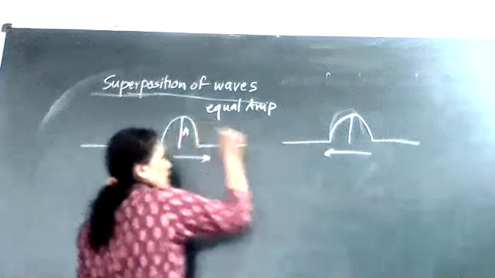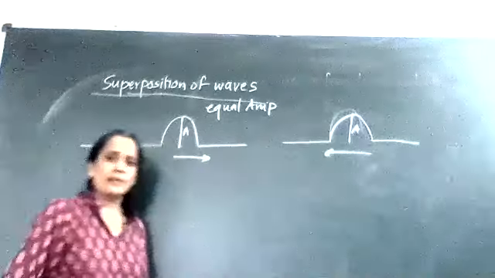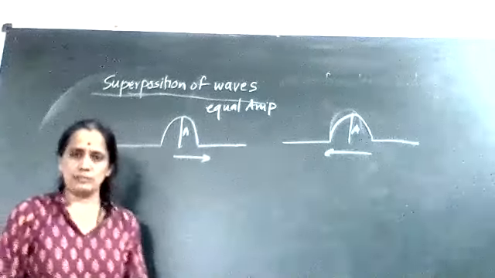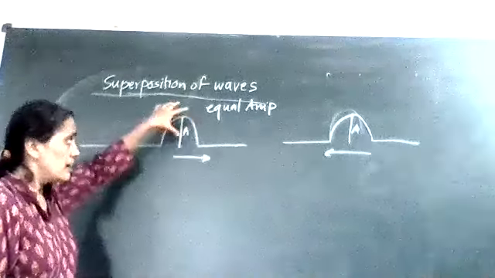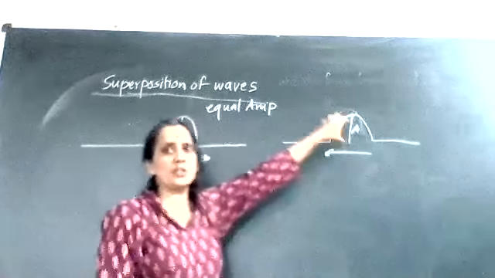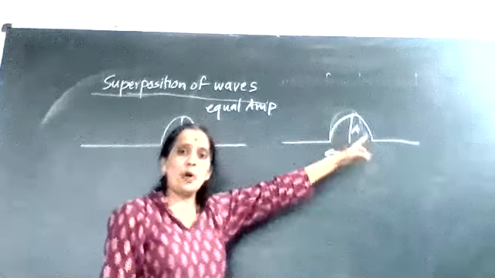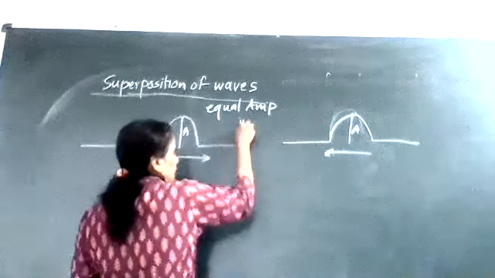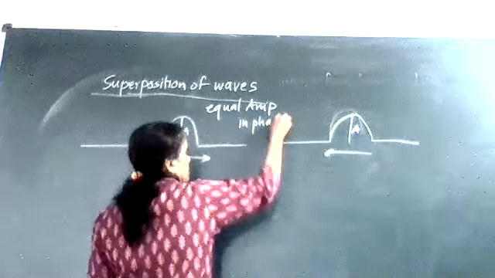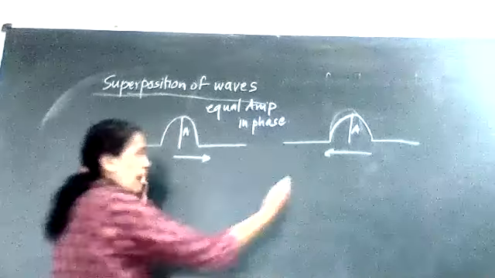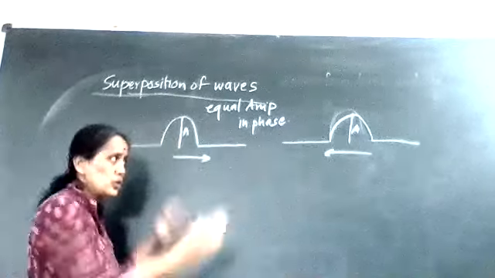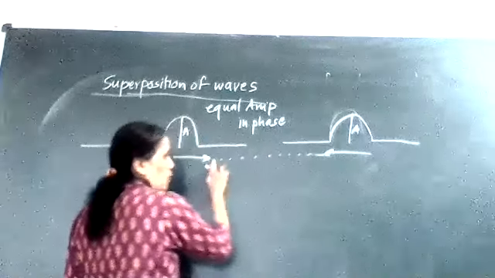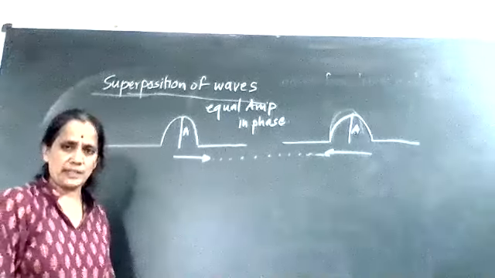So both the waves have the same amplitude and they are traveling in the opposite direction. Right? Here is the crest of the first wave and here is also a crest of the second wave. So both the crests are traveling towards each other. So what I can say is that two waves are in phase. Now when they are coming towards each other, slowly they will come together. Slowly they will come together means what? This distance, this dotted distance, will continuously go on decreasing.